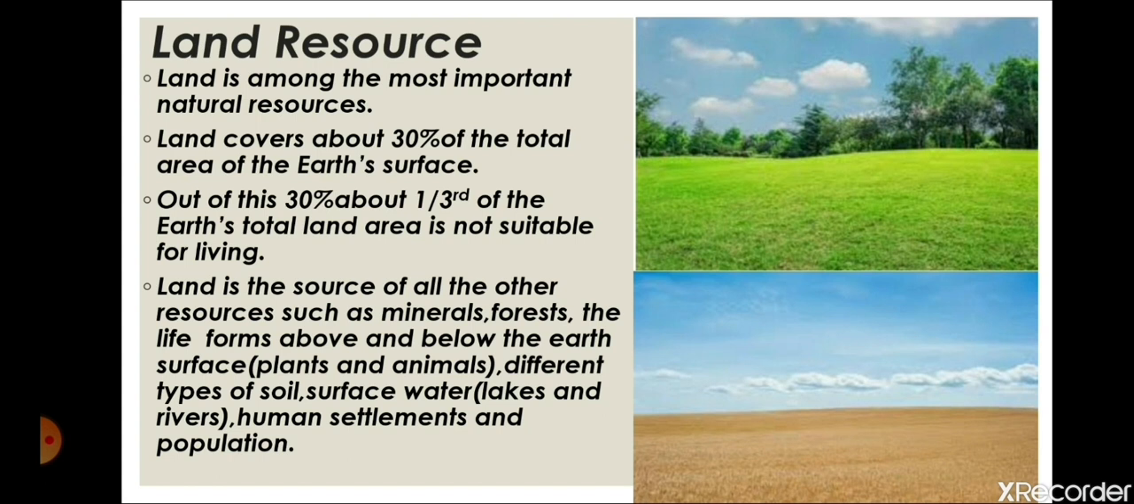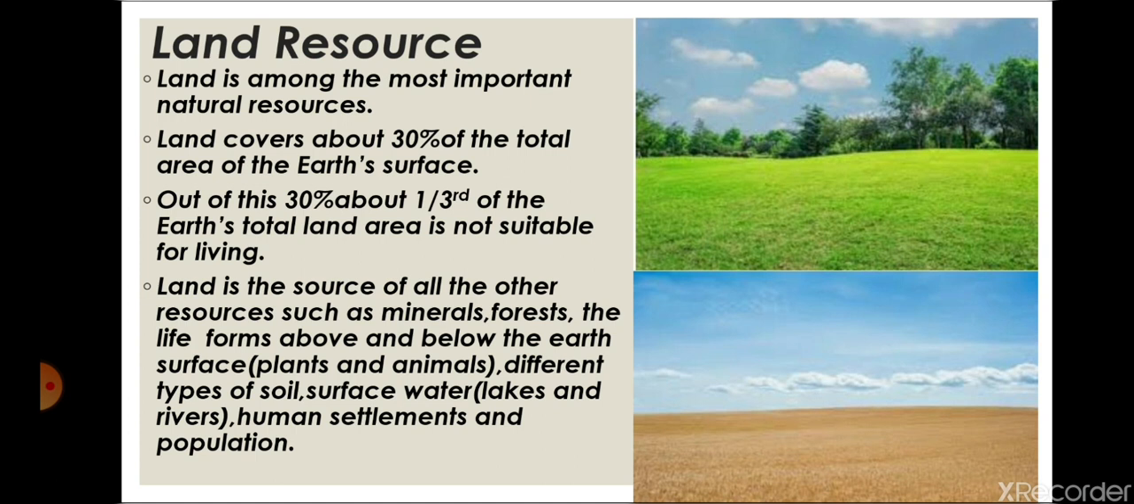So, if we talk about land only, 30% of the land is available on the earth's surface. So the total land on the earth's surface is 30%. Out of this 30% also, only one third part, that means only 10%, is suitable for human survival or suitable for living, because the variety of land also differs on the surface of the earth.